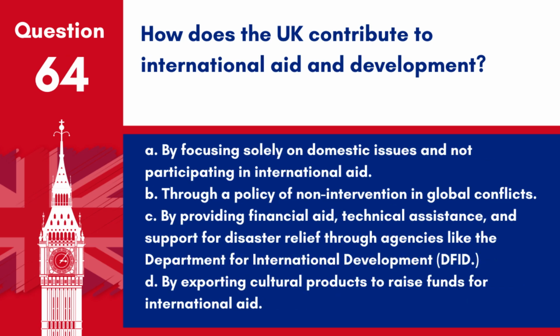Question 64. How does the UK contribute to international aid and development? A. By focusing solely on domestic issues and not participating in international aid. B. Through a policy of non-intervention in global conflicts. C. By providing financial aid, technical assistance, and support for disaster relief through agencies like the Department for International Development, DFID. D. By exporting cultural products to raise funds for international aid.